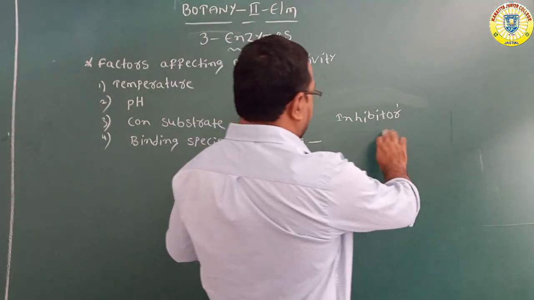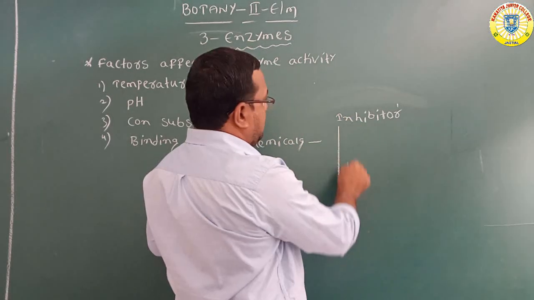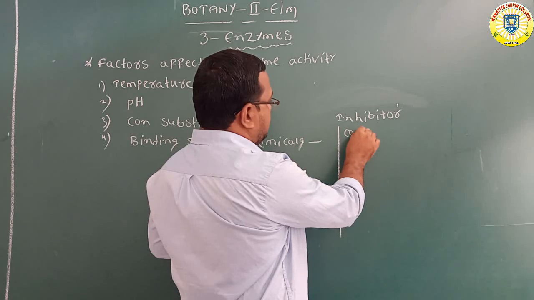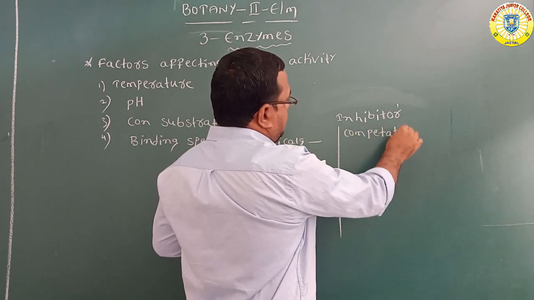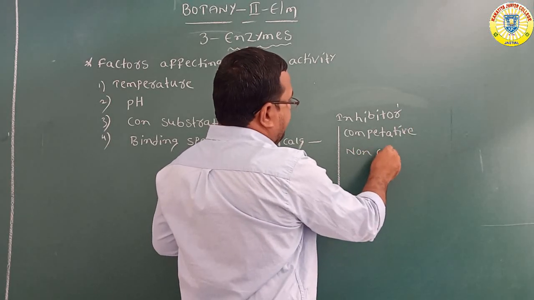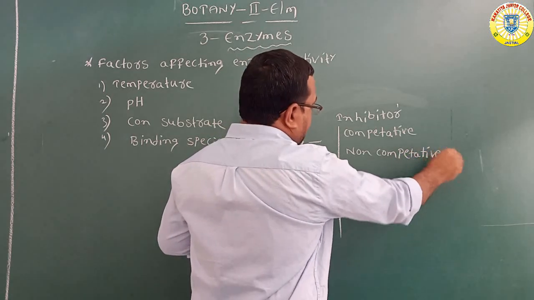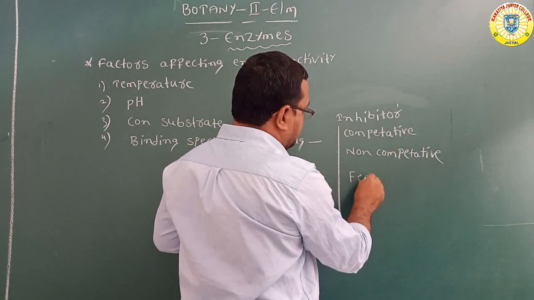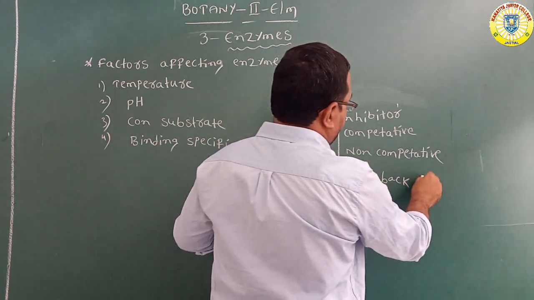Okay, inhibitors are mainly three types now. One is competitive inhibitor, non-competitive inhibitor, and feedback inhibition.